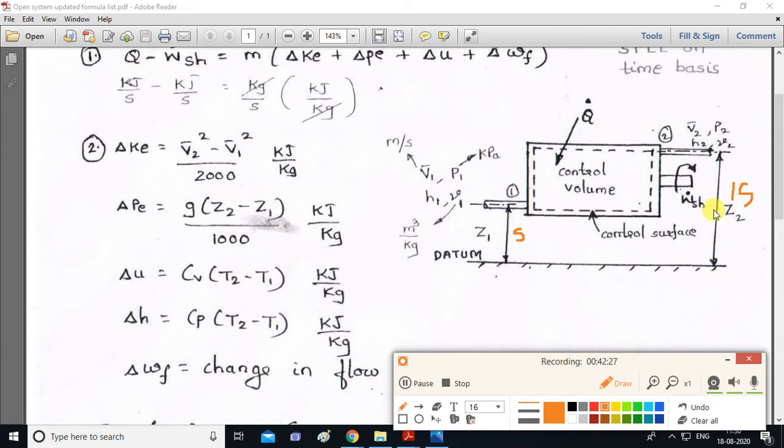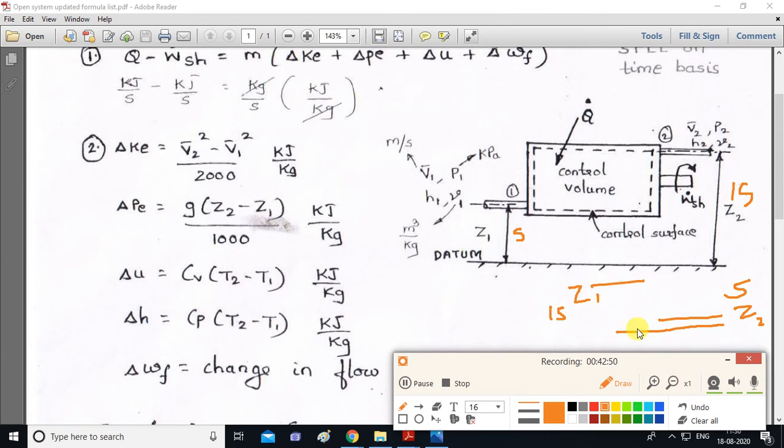It will be 10. But suppose Z2 is below, this is Z2. Suppose this is the datum and this is Z1. In that case, Z1 value is more. Suppose Z1 is 15 and Z2 is 5. So Z2 minus Z1 will become negative.